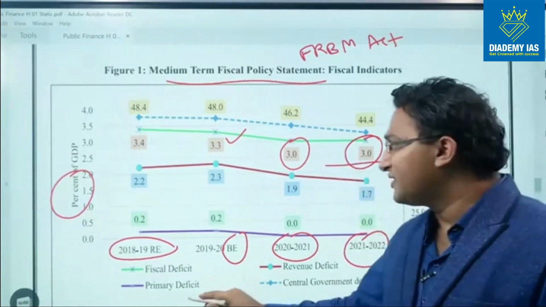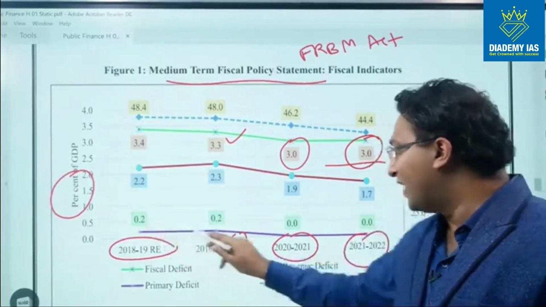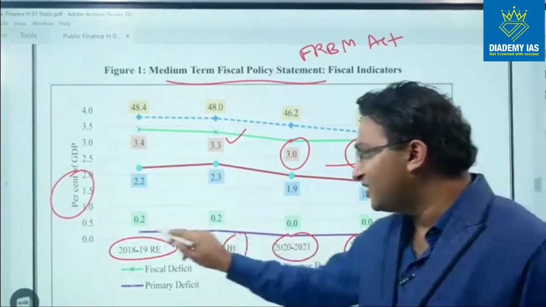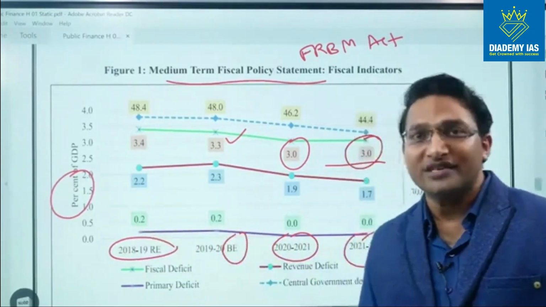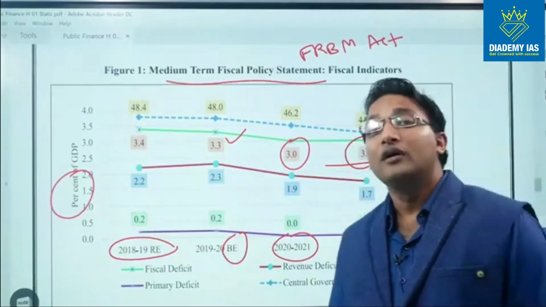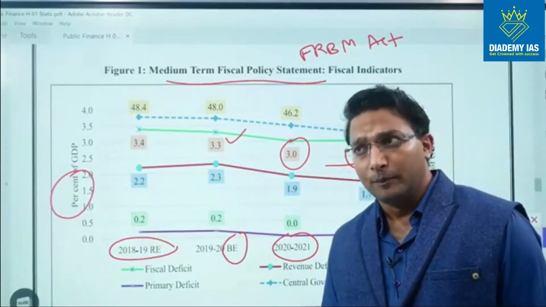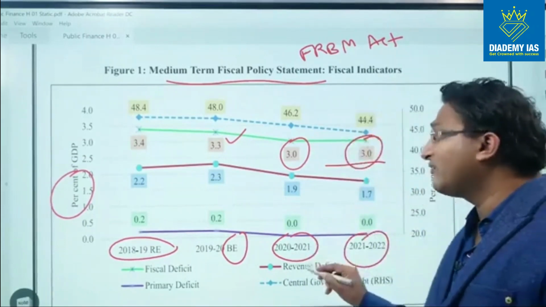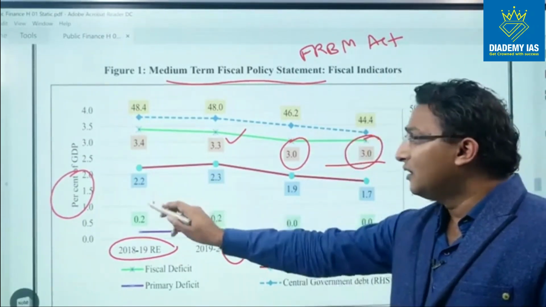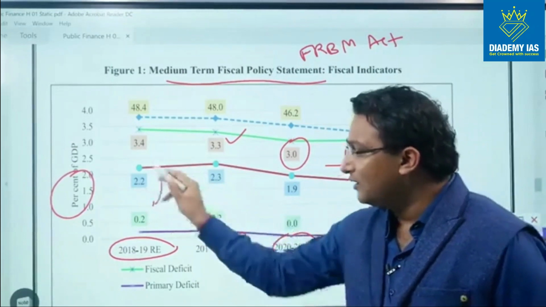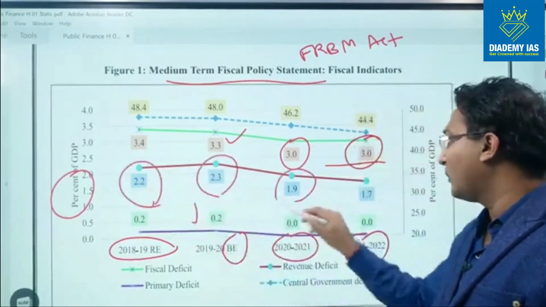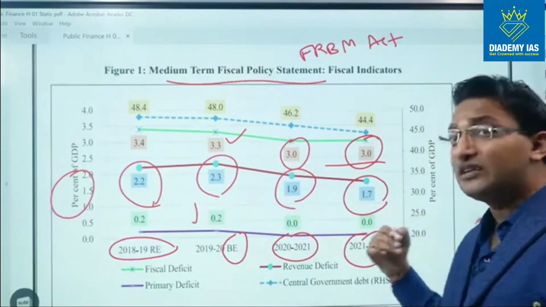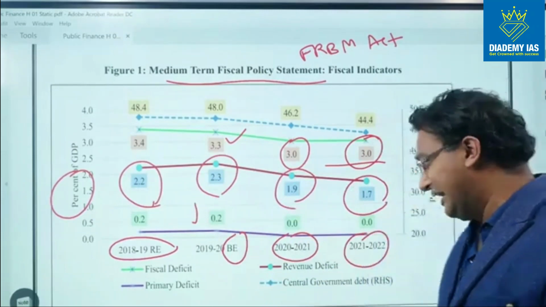For the primary deficit, this was below 0.5%, you can see. So primary deficit is very, very low. That means most of the fiscal deficit is for paying the interest liabilities of the earlier years only. That is a good thing. Revenue deficit is very, very high. So in 18-19, 2.2, 2.3, 1.9, 1.7. So you can see it is more than 1.5% consistently.